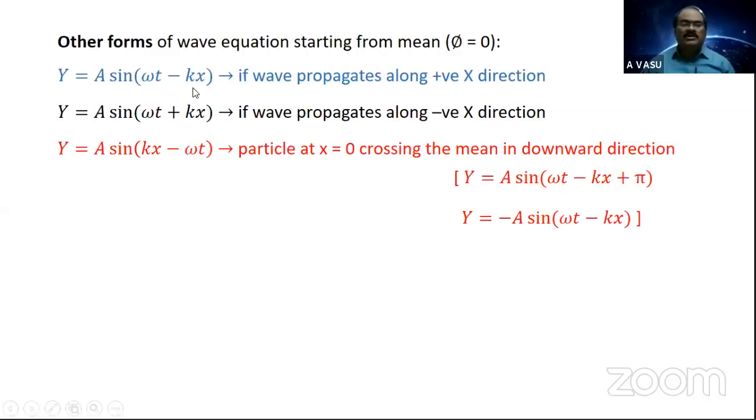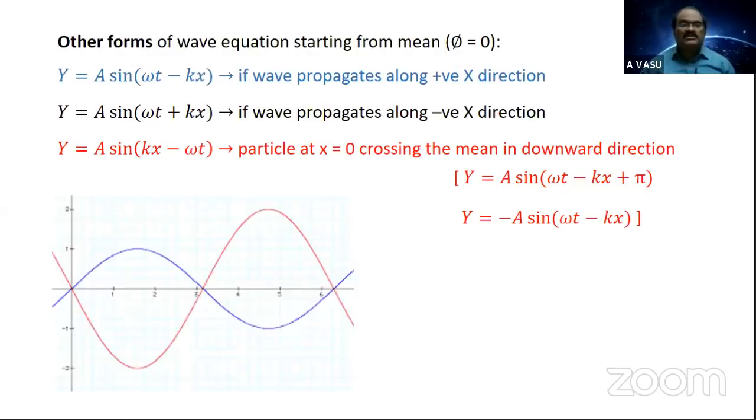But here the particle at mean moves up. Here the particle at mean moves in downward direction, so that the wave patterns we get are like this. I have shown it here very clearly. This equation is given in blue color, and it is related to this blue colored wave.